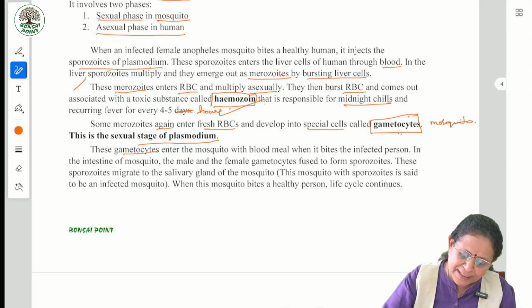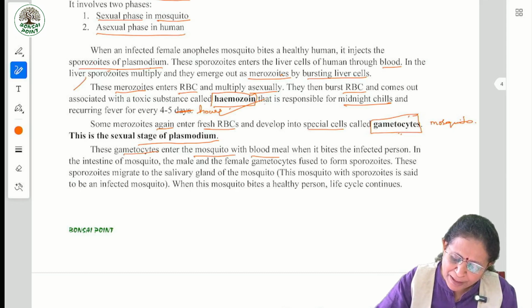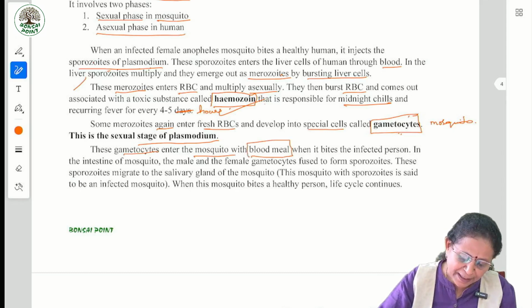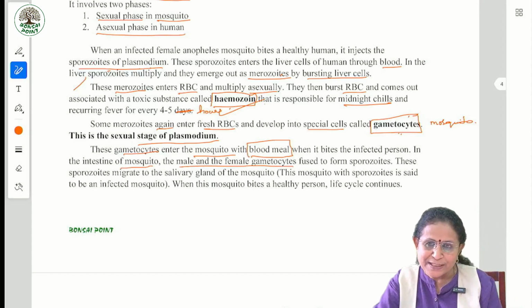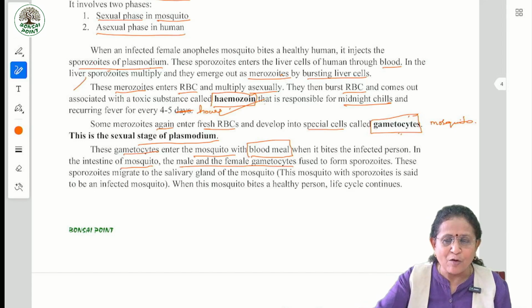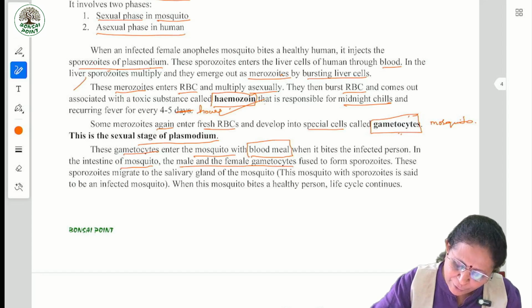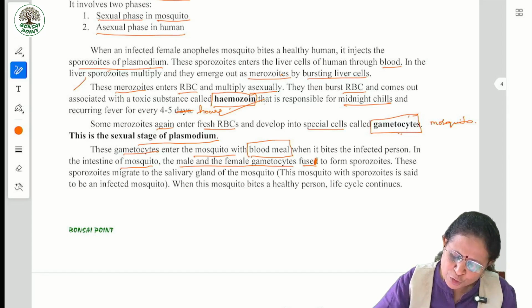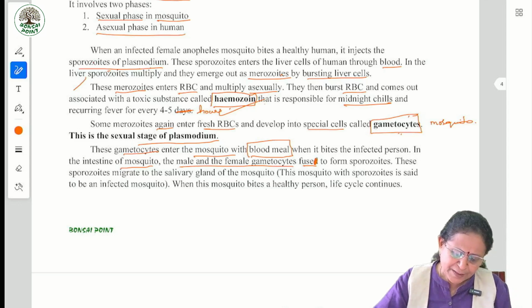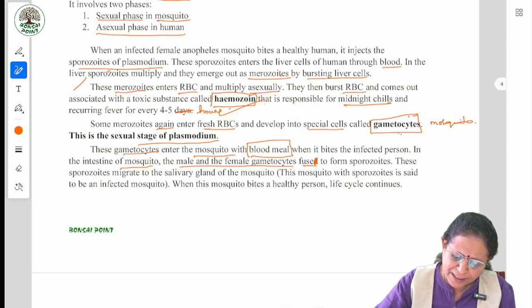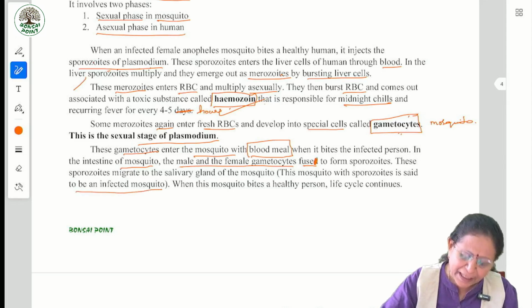These gametocytes enter the mosquito with the blood meal when it bites the infected person. In the intestine of the mosquito, the male and the female, okay, NEET question, in the intestine of the mosquito, the male and the female gametocytes fuse to form sporozoites. These sporozoites migrate to the salivary gland of the mosquito. This mosquito with sporozoites is said to be an infected mosquito.